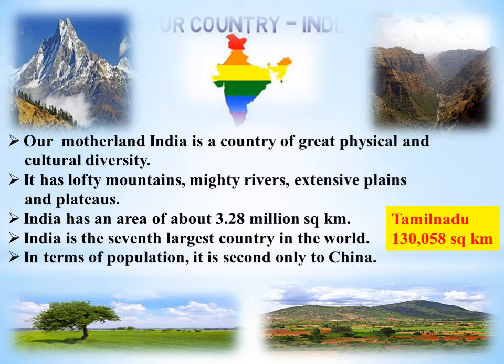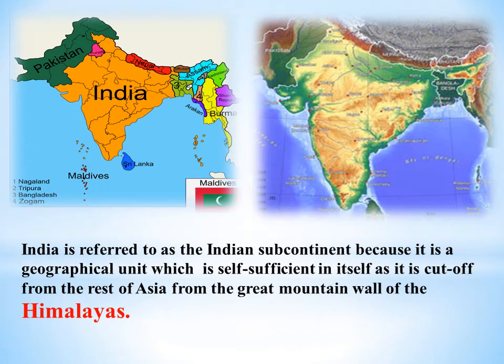India has an area of about 3.28 million square kilometers, and India is the seventh largest country in the world. In terms of population, it is second only to China. India is referred to as the Indian subcontinent because it is a geographical unit which is self-sufficient in itself, as it is cut off from the rest of Asia by the great mountain wall of the Himalayas.